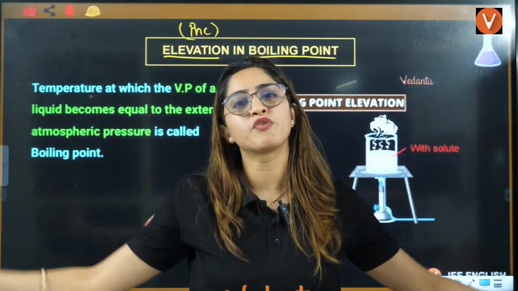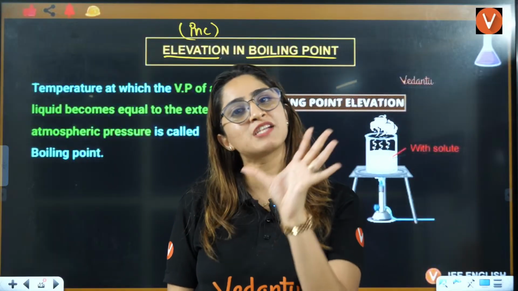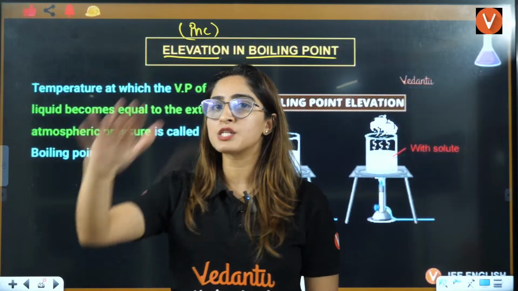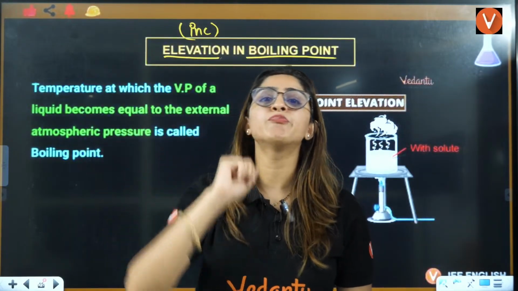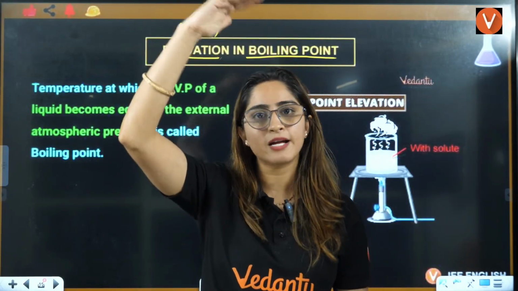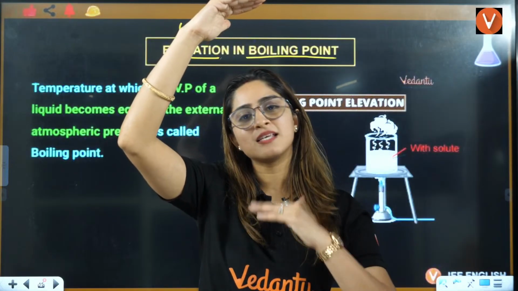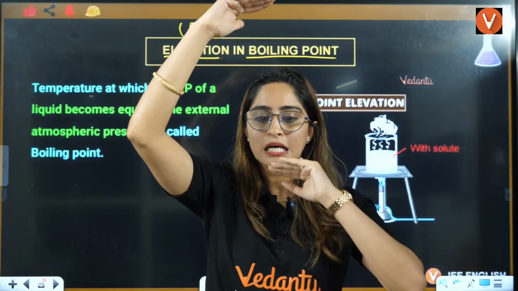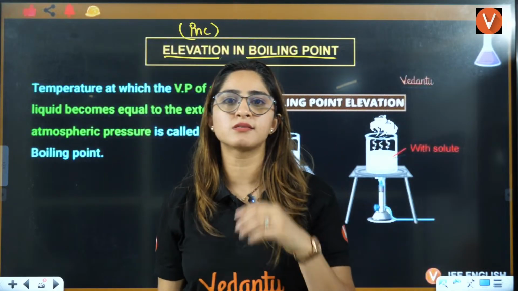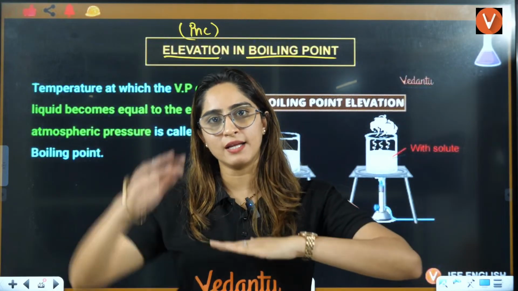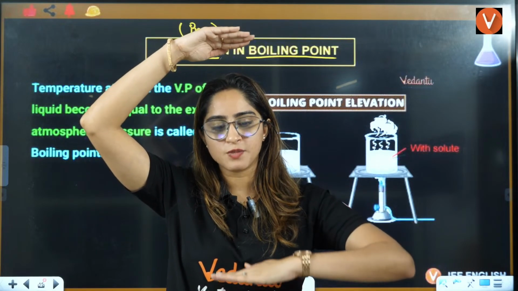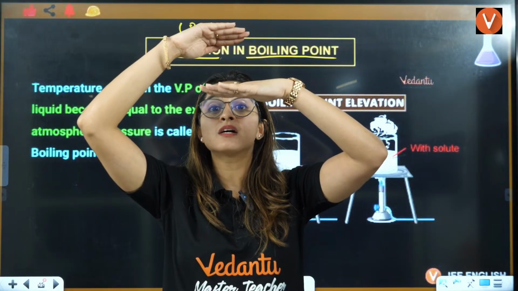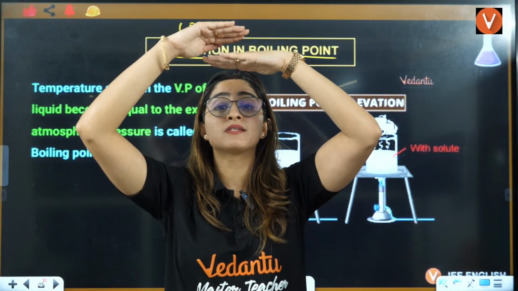In whichever atmosphere you are living, the atmospheric pressure is fixed. You can't change the atmospheric pressure. Boiling point is when this is the atmospheric pressure and this, let's say, is the vapor pressure of the liquid. Firstly, the liquid is making almost no vapors, like zero vapors. Then it makes more and more vapors as the temperature increases.